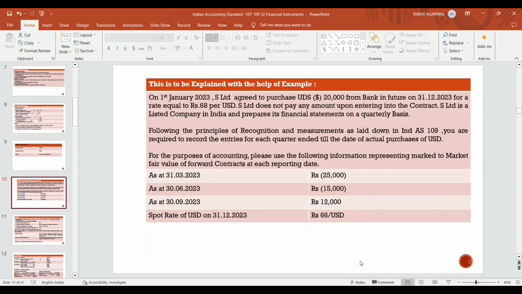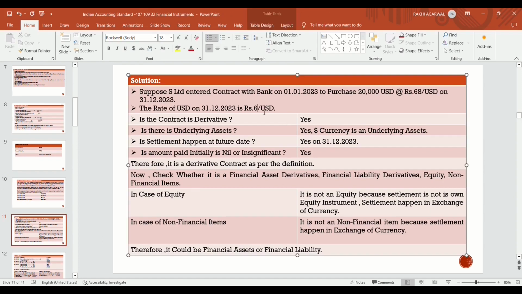When the contract is prepared, the rate of USD is 68. But actually on 31st December, the rate of USD falls from 68 to 66.